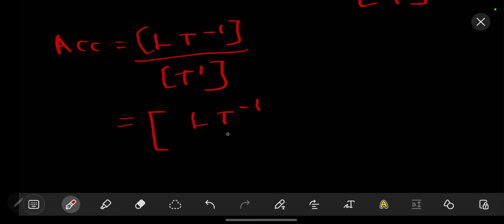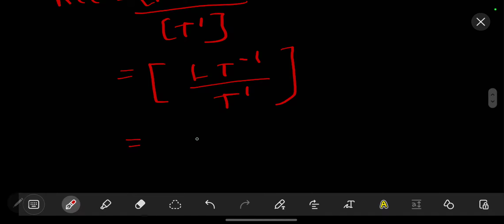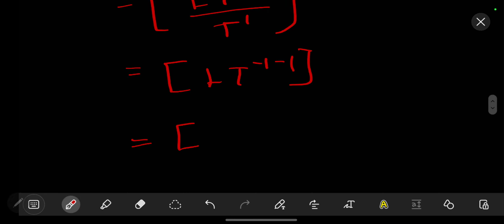So that is what we have there. So we have over our t to the power 1 like that. So we can combine now using the rules of indices. We can say that this shall be equal to L t. This one is negative 1. So in order, we have t is common, we can just subtract 1. That's the meaning. t to the power negative 1 divided by t, this one just becomes minus 1 if you're dividing indices. So this one becomes our L, and this one becomes our L t raised to the power negative 2. So this is our acceleration like that.